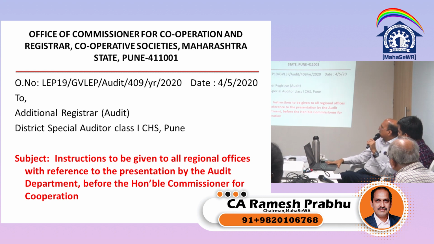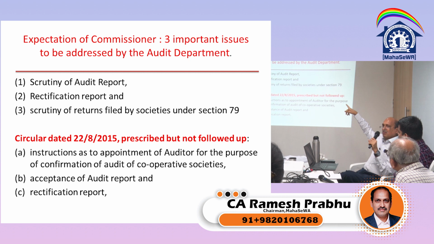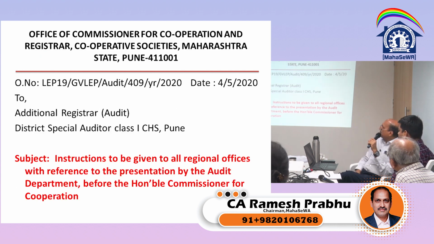So what does the circular say? Circular says one is scrutiny of audit report, second is rectification report, scrutiny of returns filed by the society under section 79. So that means all the three scrutinies have to be carried out by the district special auditor. See, district special auditor. Every district, the way we have a district deputy registrar, there is a separate wing called district special auditor.